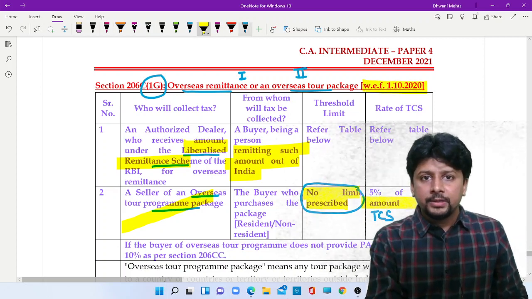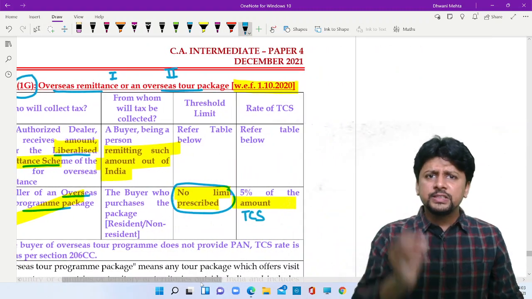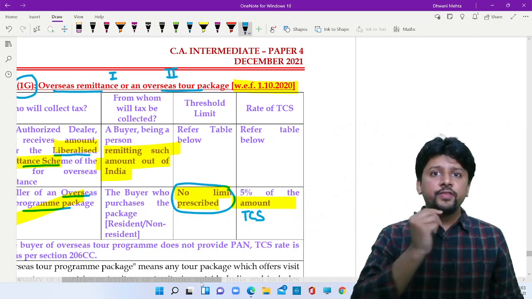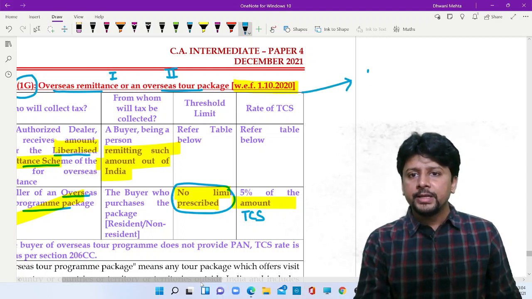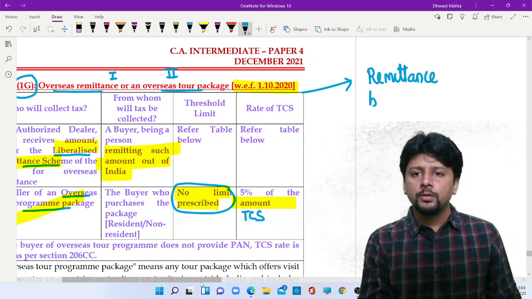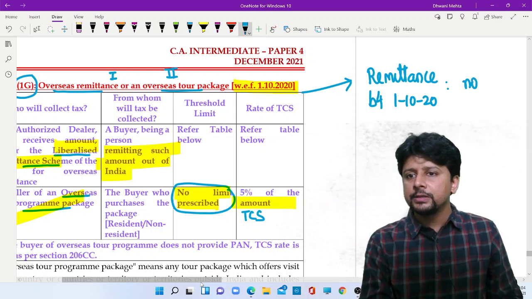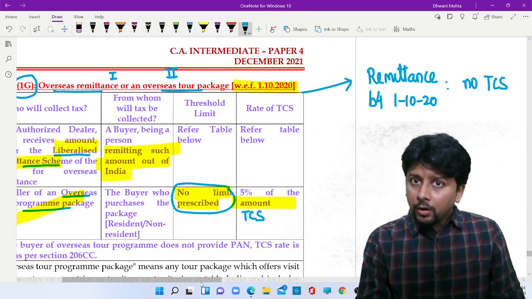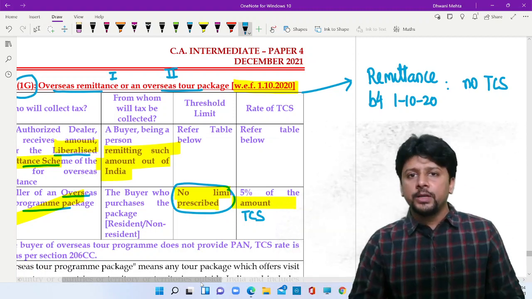So that implies that in the CA Final revision test paper, as I remember, a very interesting MCQ was created, that there was remittance made before 1st October 2020. Now in this case, there is no TCS. No tax will be collected at source. All remittances made after 1st October 2020, TCS will apply.